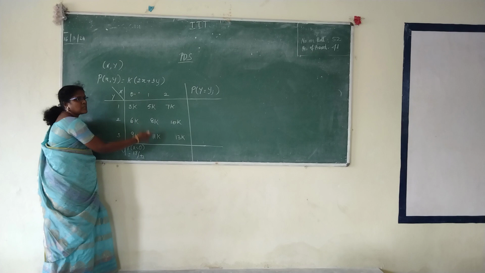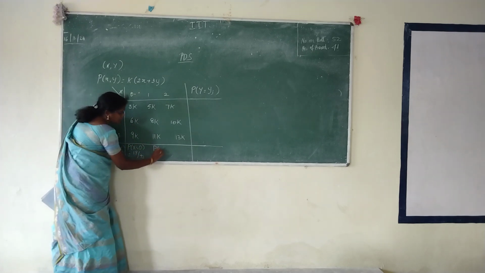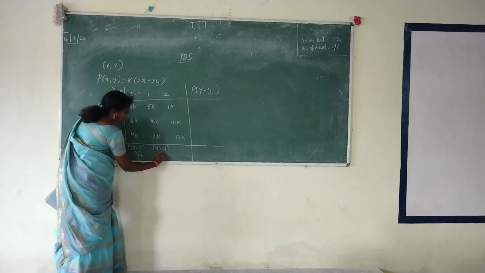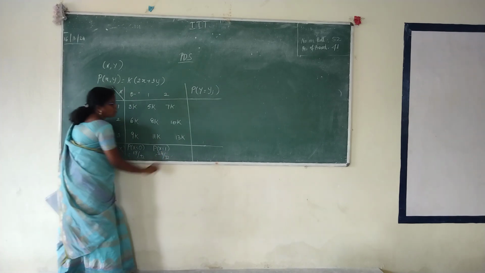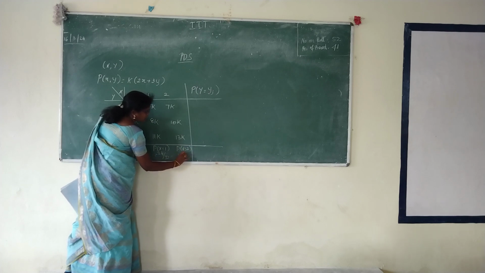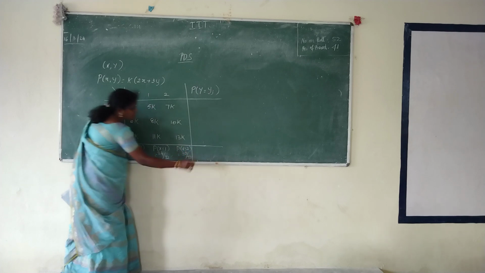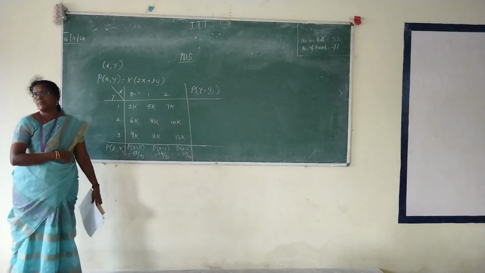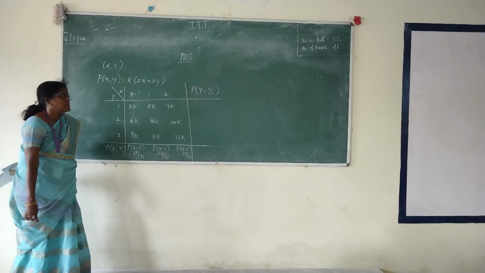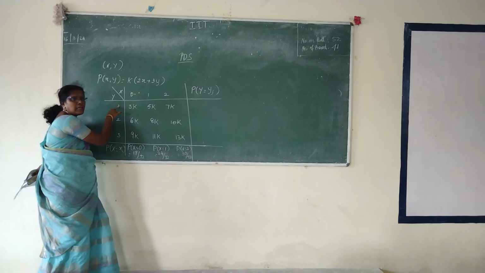Second column is for x equal to 1. So probability of x equal to 1. Answer? Third column is for x equal to 2. How much? 30 by 72. Others, what are you doing? Just add the corresponding columns or rows. Similarly for y, this is for y equal to 1.